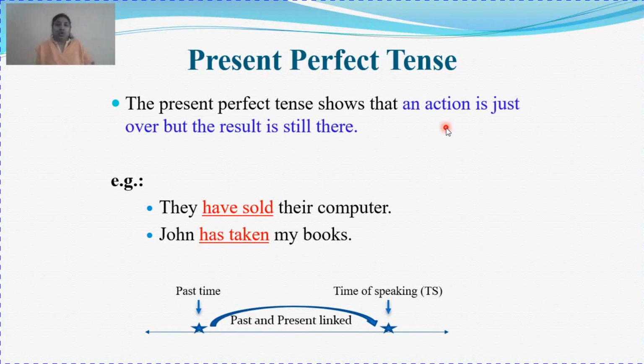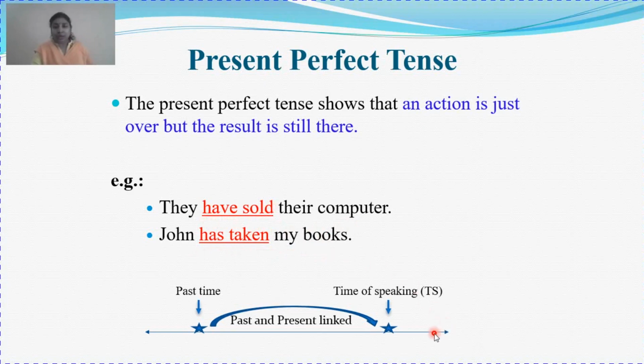Yes, that's true. But if those actions have any impact or effect on the present time, then we call it present perfect tense. Though the action is over, the result is still there. You can still feel the impact. It can still have the effect of that action. Then you say it's present perfect tense. For example, they have sold their computer. John has taken my books.